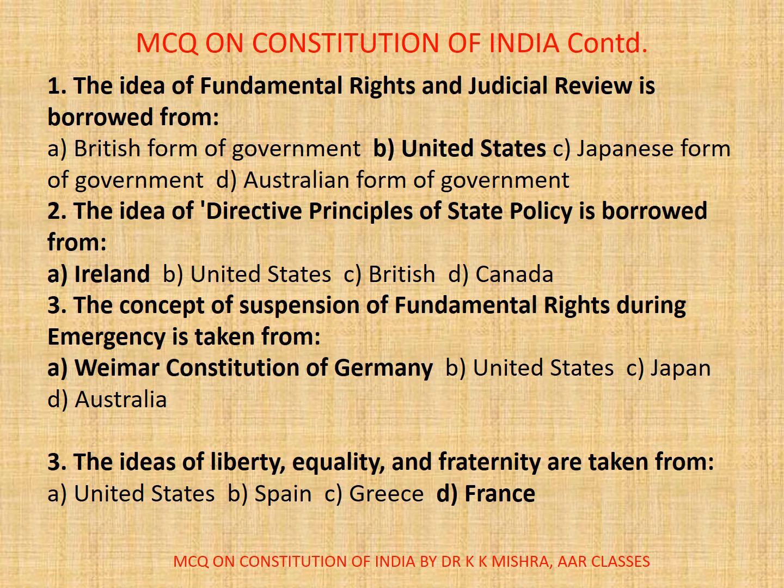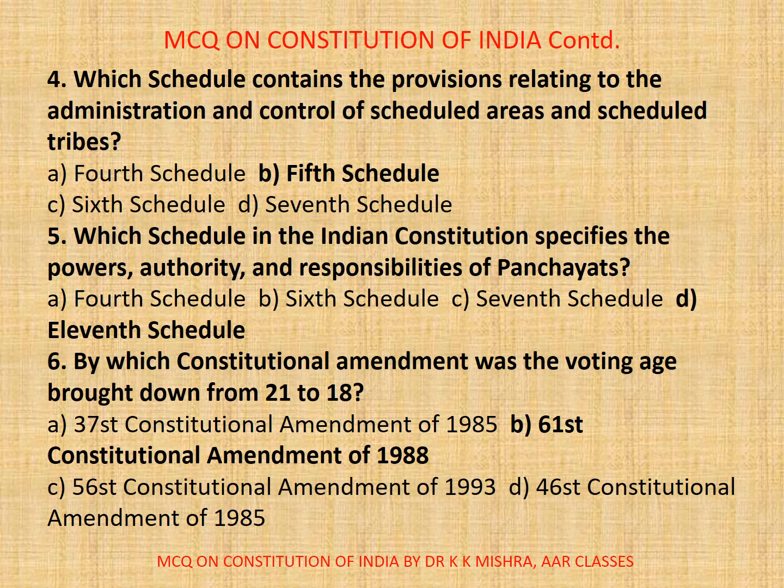Now, next question 4. Which schedule contains the provisions relating to the administration and control of scheduled areas and scheduled tribes? Options are A. 4th schedule, B. 5th schedule, C. 6th schedule, D. 7th schedule. Correct option is B. 5th schedule.